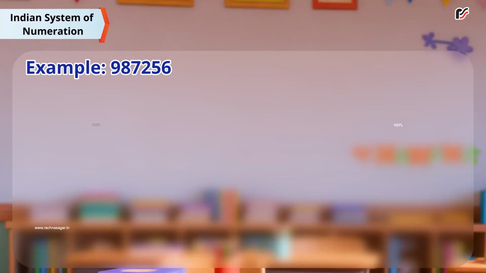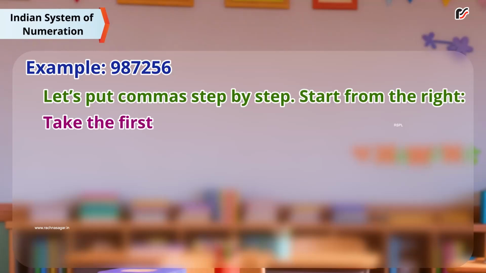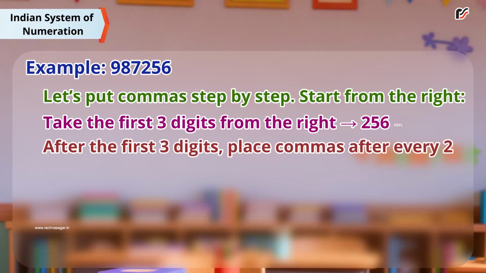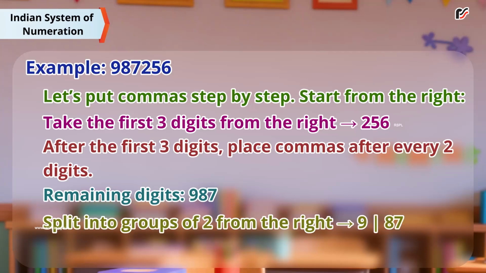Example, 987256. Let's put commas step by step. Start from the right. Take the first 3 digits from the right: 256. After the first 3 digits, place commas after every 2 digits. Remaining digits are 987. Split into groups of 2 from the right as 9 and 87.